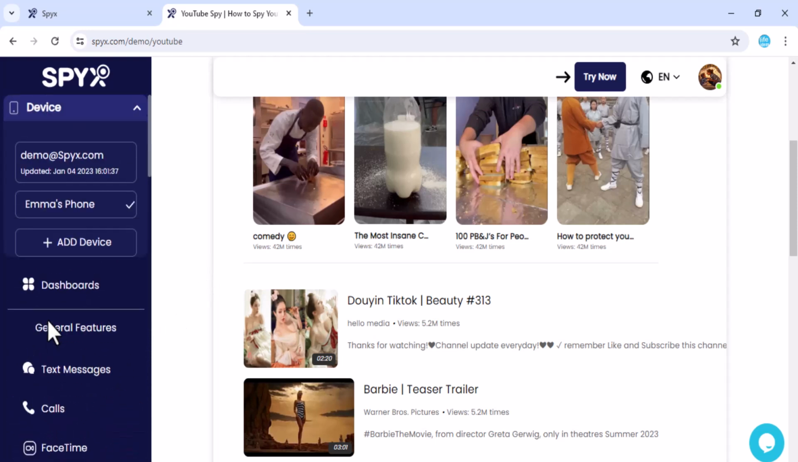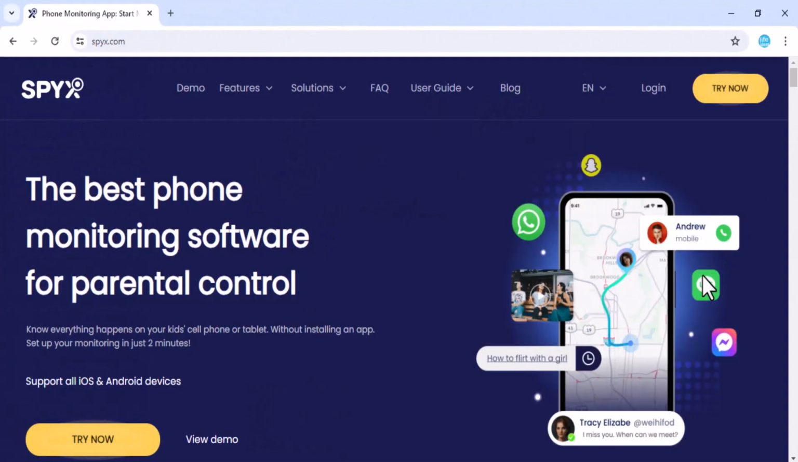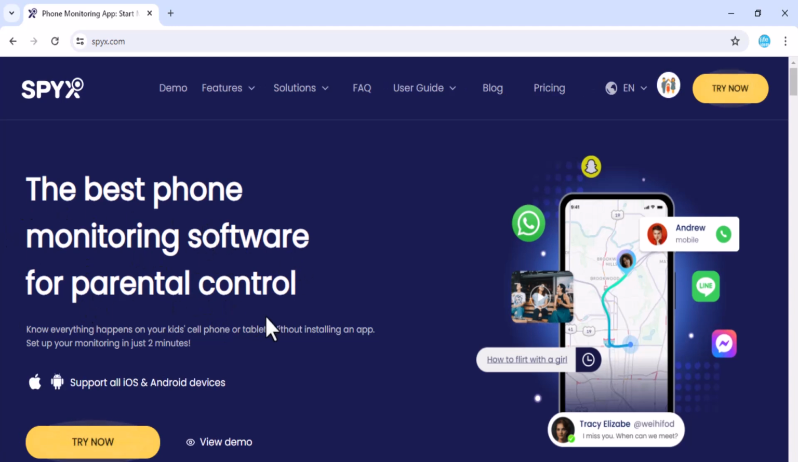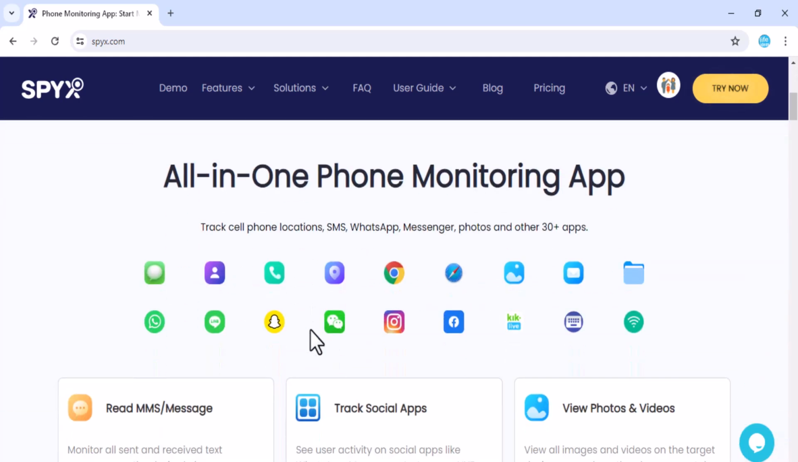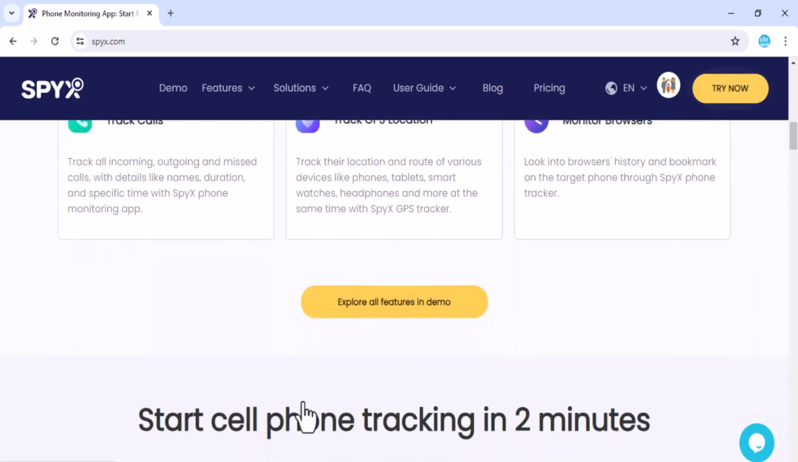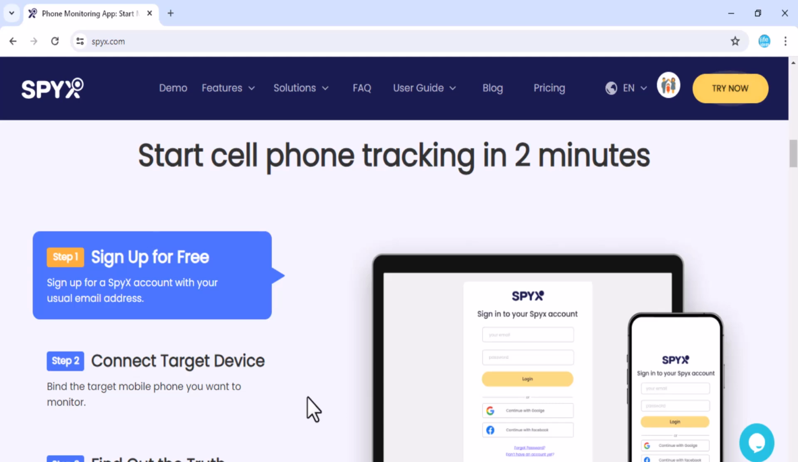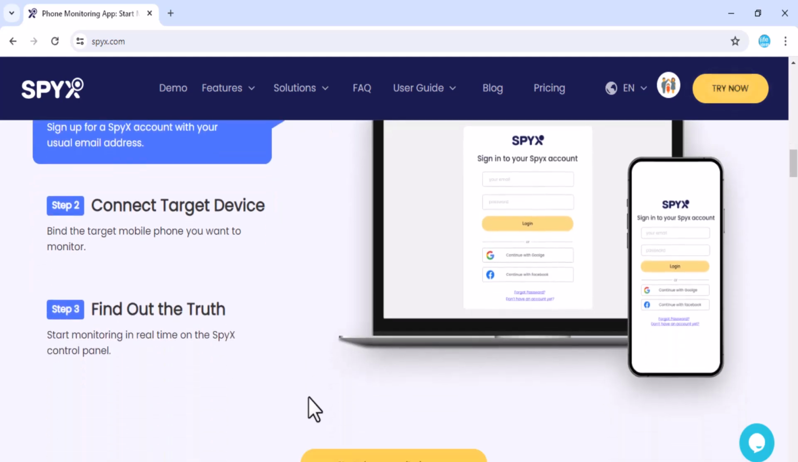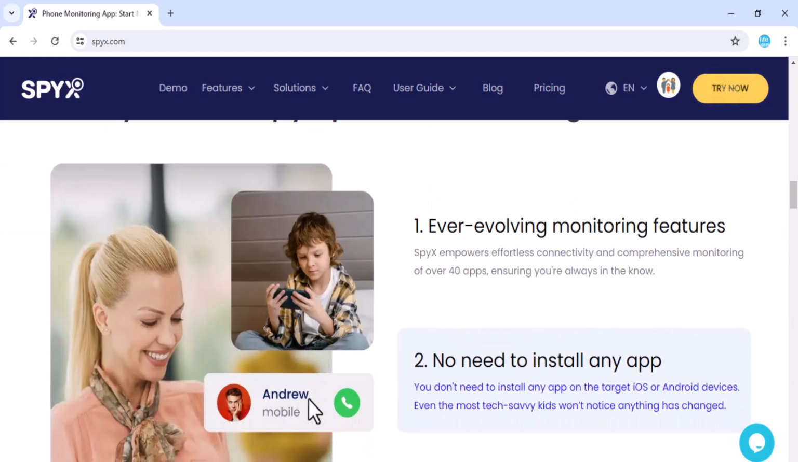With this app, you can monitor 40 plus applications, keep tabs on calls, texts, social media activity, including popular applications like WhatsApp, Facebook, Instagram, and emails, browsing history, and more. SpyX has 14 exclusive features. With SpyX, you can finally gain peace of mind knowing your child is protected from harmful content, cyberbullying, and online predators.